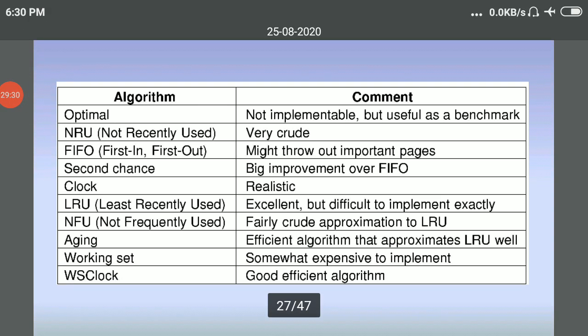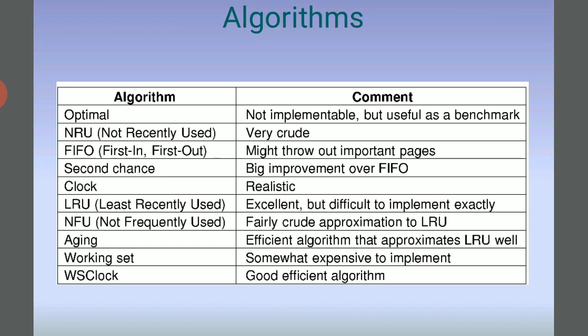Optimal algorithms are not implementable but useful as a benchmark. NRU, not recently used, is very crude. FIFO, first in first out, might throw out important pages. Second chance is a big improvement over FIFO.